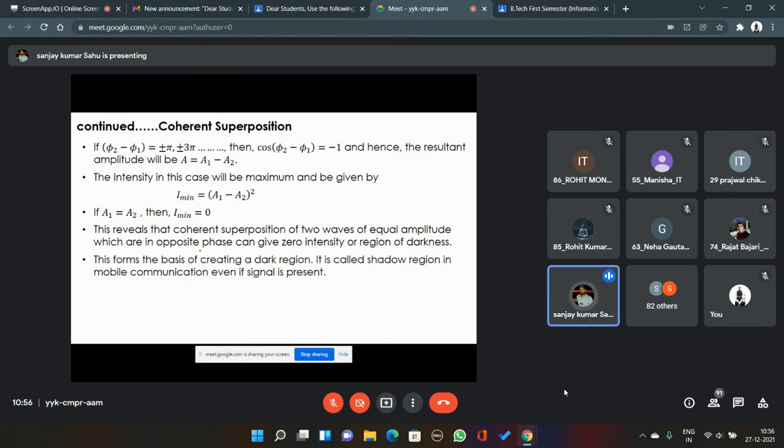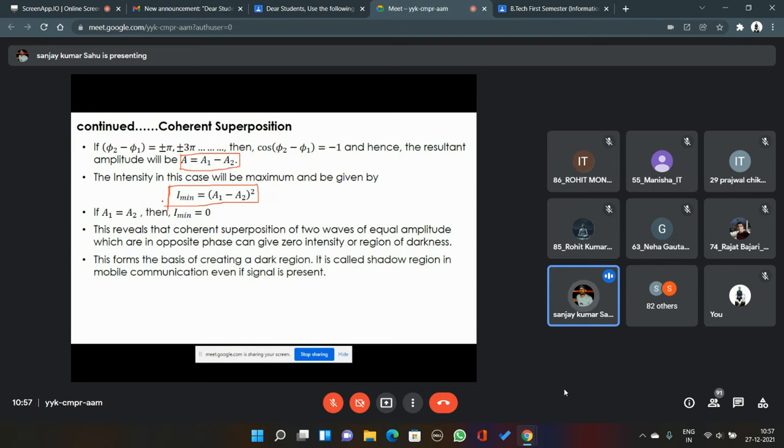Now if that is the case, then the value of cos(phi2 minus phi1) will be equal to minus 1. And if that is happening, then the resultant intensity can be written as I equals A1 minus A2 of the whole square. We write the intensity in terms of the square of the amplitude. This is I minimum equal to (A1 minus A2) whole square, and it is minimum because this is the minimum possible value that we can have after superposing two or more waves.